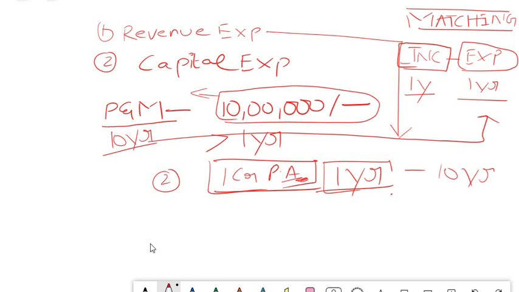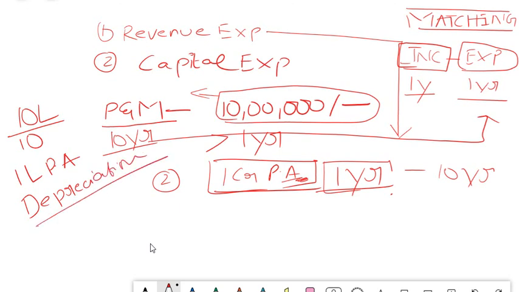Now in this case, 10 lakhs is the cost of machinery, and if you say that the useful life is 10 years, then 10 lakhs divided by 10 gives 1 lakh every year, 1 lakh per annum, which I charge as an expense by the term called depreciation. So every year I show 1 lakh in your P&L. So that year's expense only I am showing, correct? Does this satisfy your matching concept? Yes, absolutely it satisfies your matching concept.